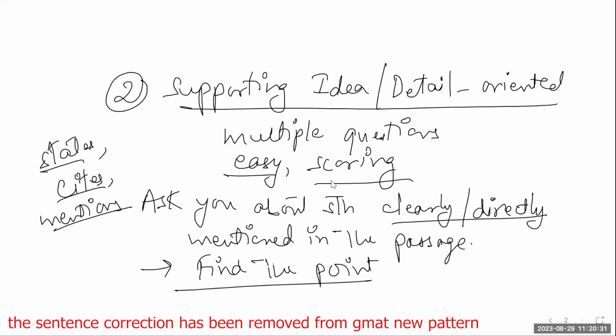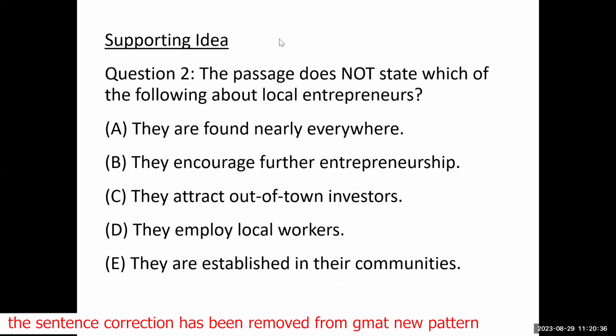So if you actually take a look at the second question, which is a supporting idea question, it says, the passage does not state which of the following about local entrepreneurs. Now, over here, I have not told you line number or paragraph number, but I'm asking you about local entrepreneurs. Where did the author discuss local entrepreneurs? In the third paragraph, isn't it? So my answer should be in the third paragraph.